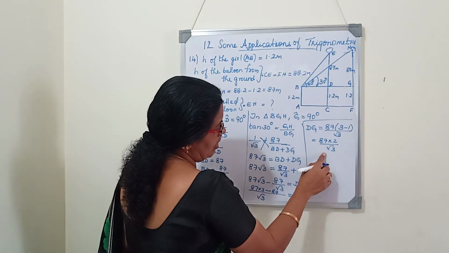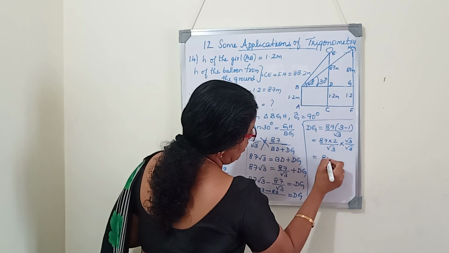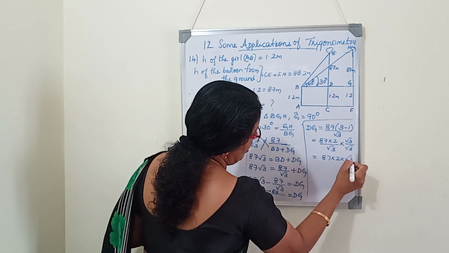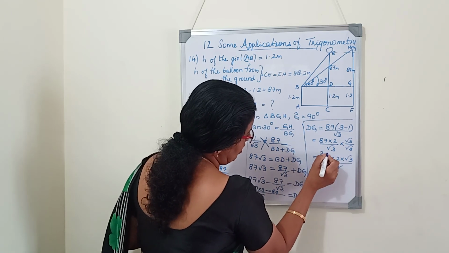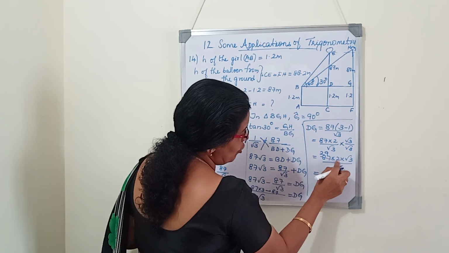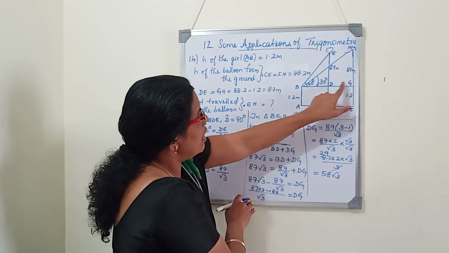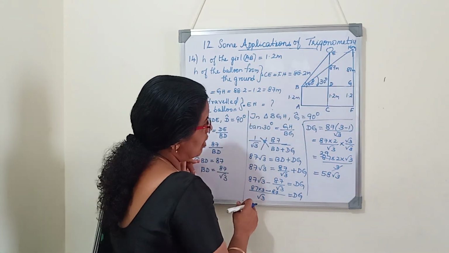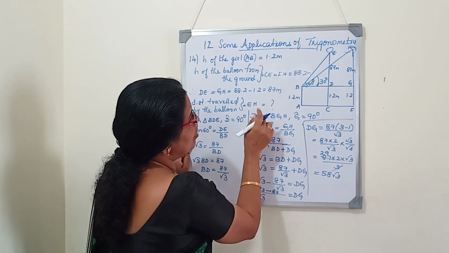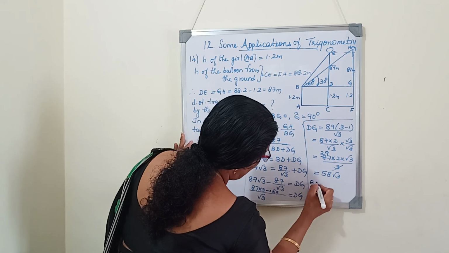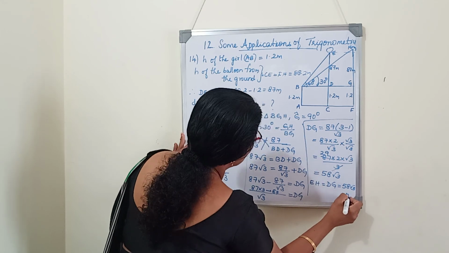So here we have to rationalize, multiply numerator and denominator by root 3. We will get 87 into 2 into root 3 divided by 3. Cancel 3. 3 2s are 6. 3 9s are 27. So 29 into 2, it is 58. 58 root 3. What is DG? DG is the same as EH, and therefore the distance travelled by the balloon, EH and DG. EH is equal to DG is equal to 58 root 3 meters.